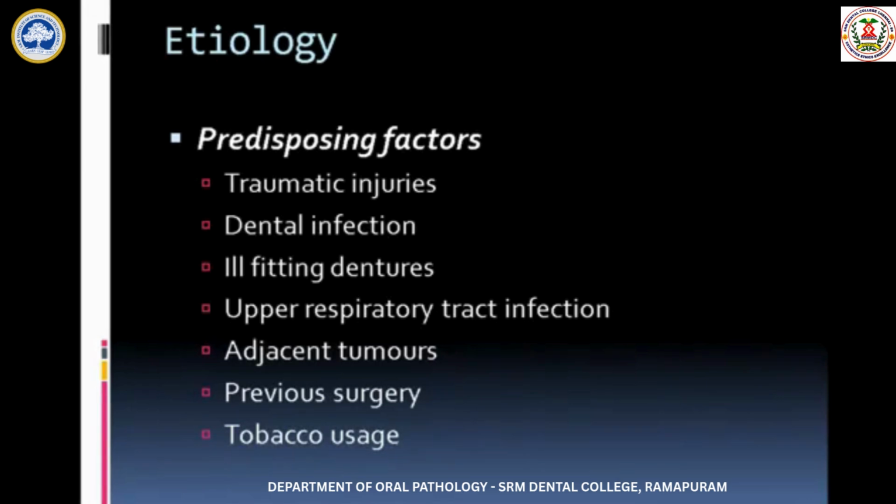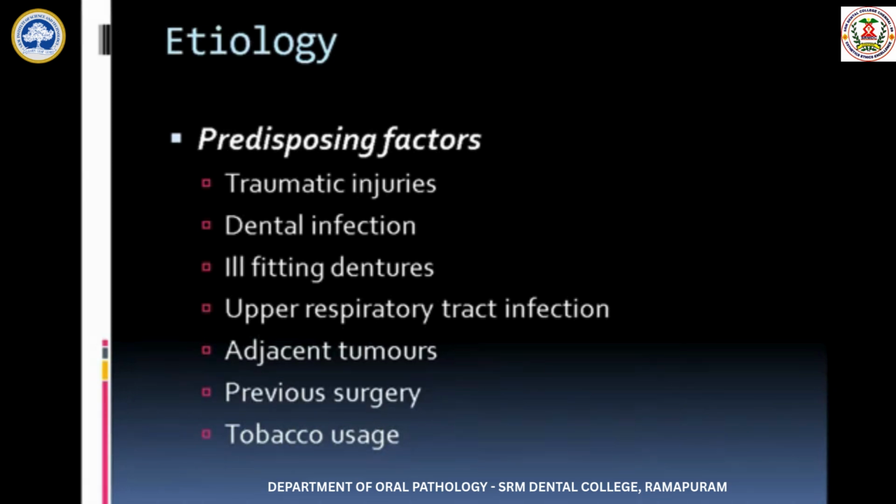Moving to the etiology. It is because of ischemia of the salivary gland tissues. Basically it is the result of ischemia of the salivary gland tissue, or otherwise a local infarction, which can cause this. So what are the factors which cause this local infarction or ischemia?